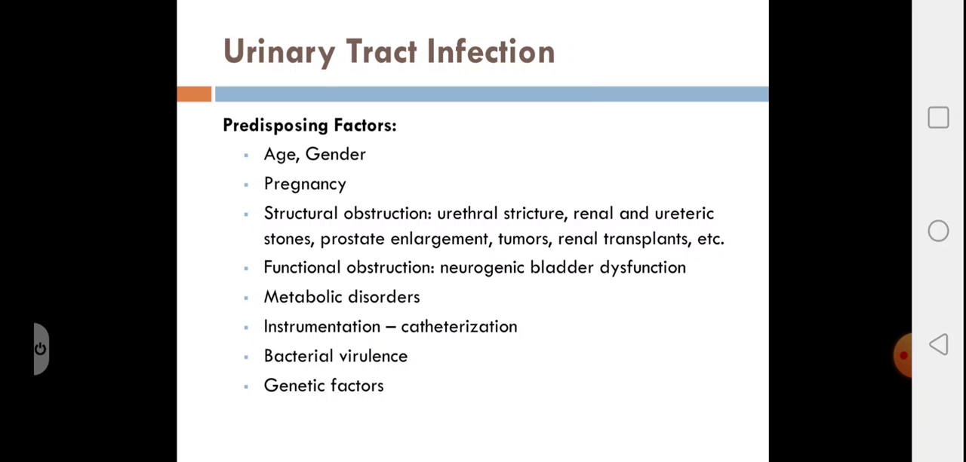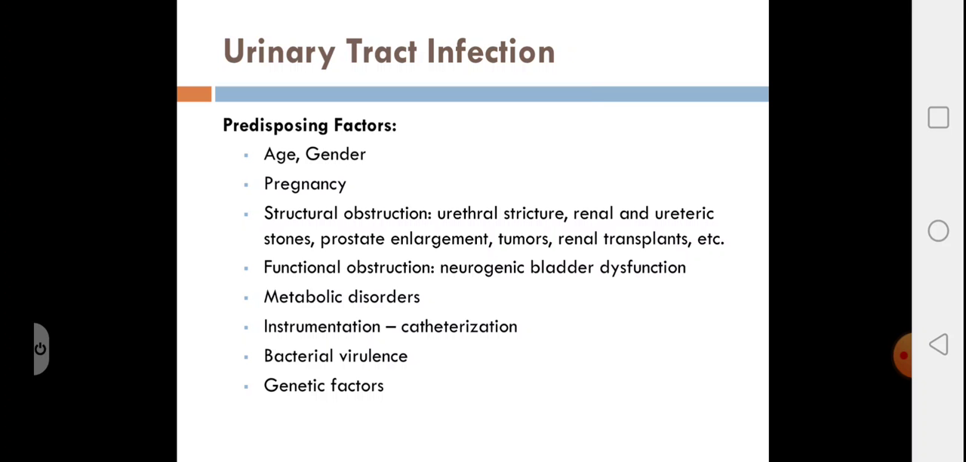Pregnancy is another risk factor because of anatomic and hormonal changes which happen. There is atony of ureter, there's dilatation of the ureter and the pelvis, and there's also the valve which prevents the entry of urine from the bladder to the ureter. There is temporary incompetence in that, causing vesico-ureteric reflux.